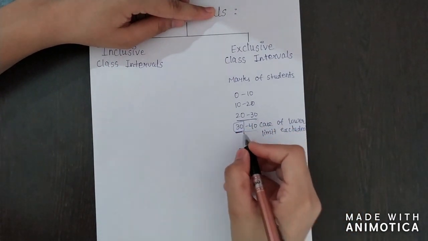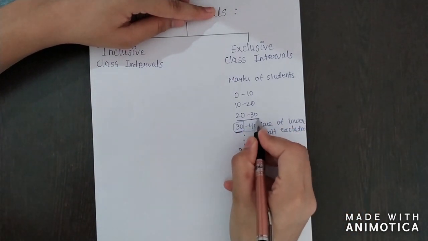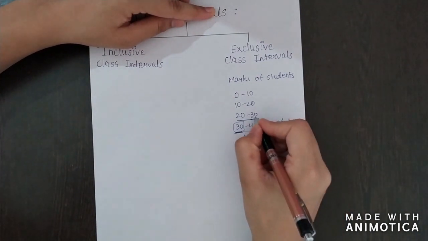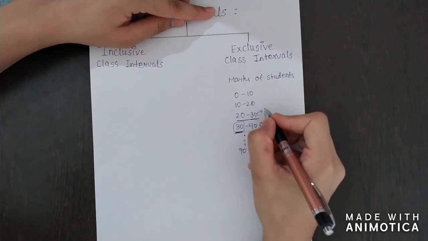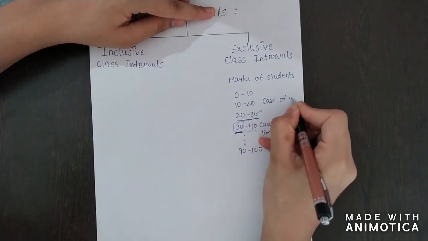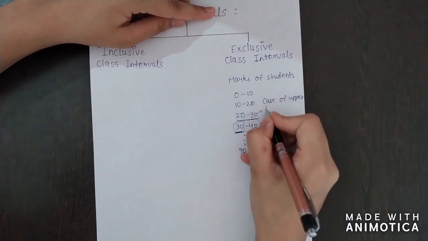And if you ignore this limit and include 30 in this class, that means you exclude 30 from here, and this is the upper limit. So this is called the case of upper limit excluded.